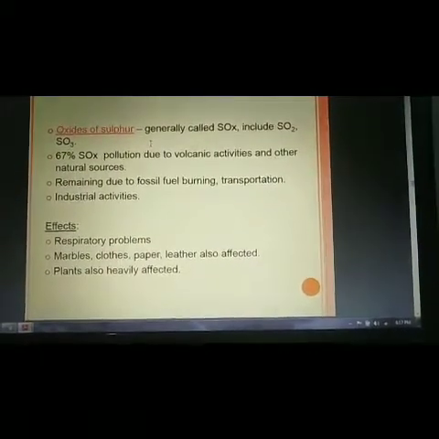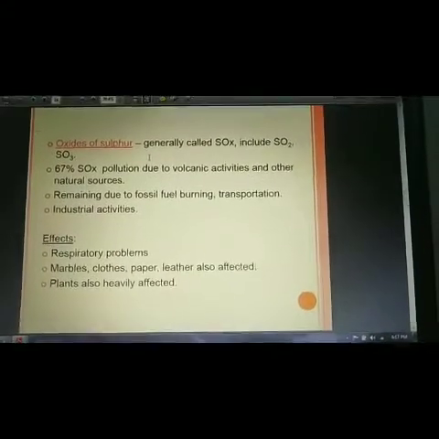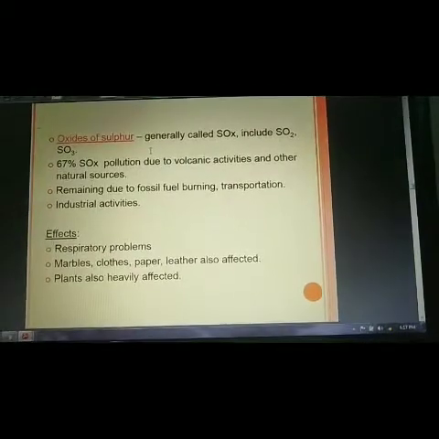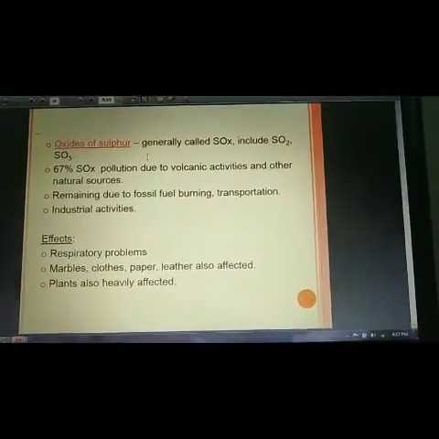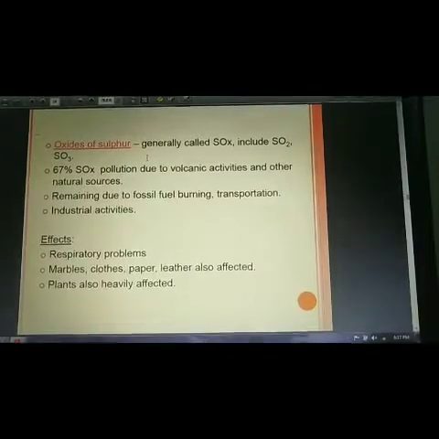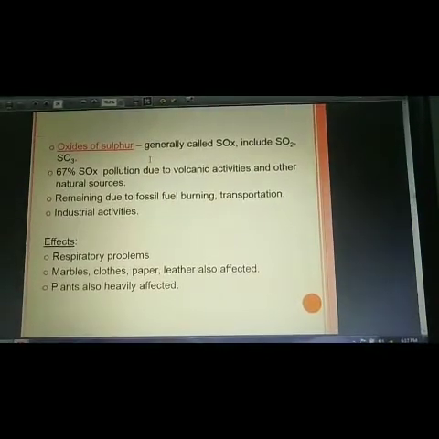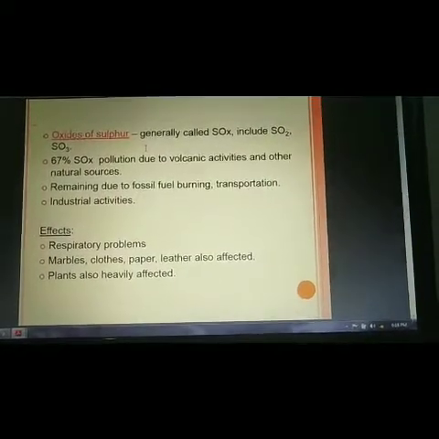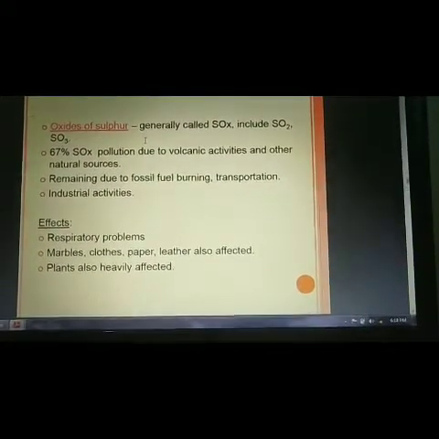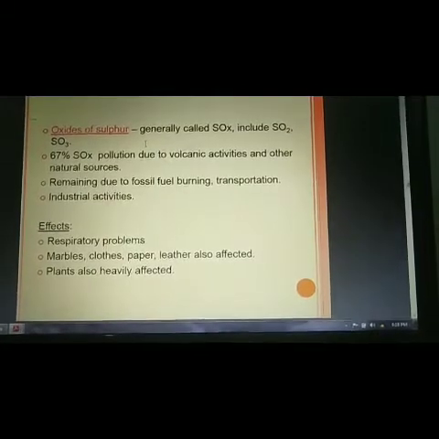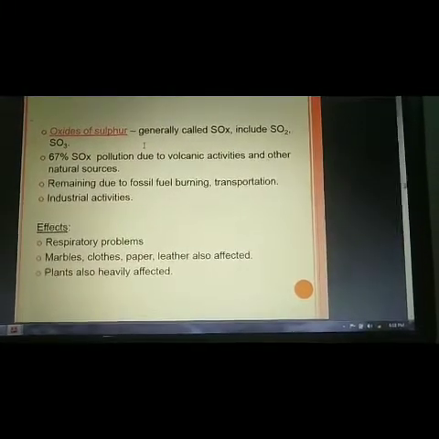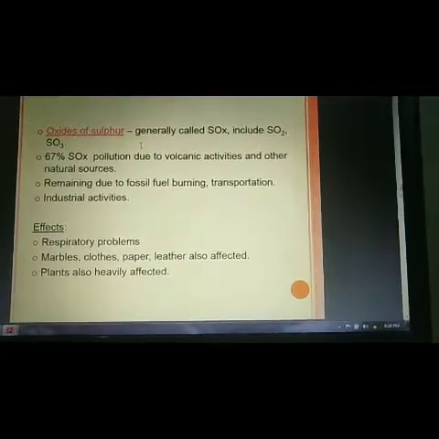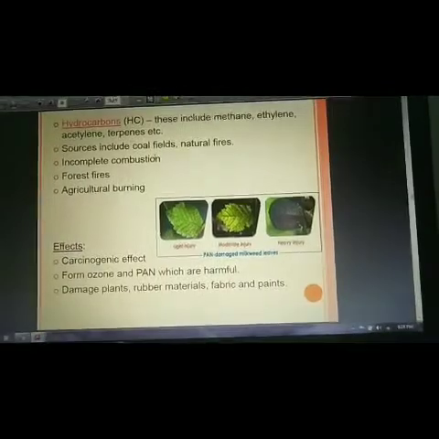Next, one more pollutant is oxides of sulfur. Generally sulfur dioxide and sulfur trioxide are the main sources of this air pollution. 67% of oxides of sulfur pollution is due to volcanic activities and other natural sources; the remainder is due to fossil fuel burning, transportation and industrial activities. What is the effect of oxides of sulfur? They create respiratory problems. Marbles, cloths, paper and leather are also affected, and plants are heavily affected by the oxides of sulfur.